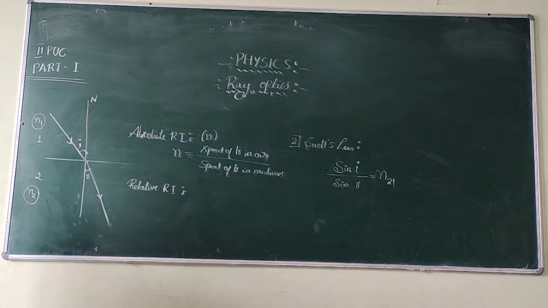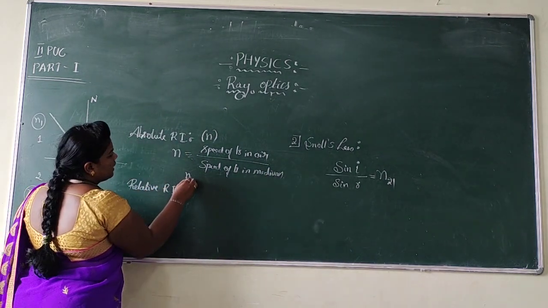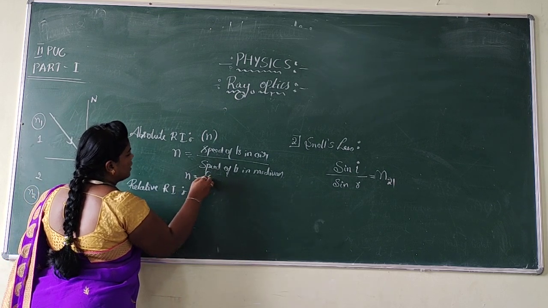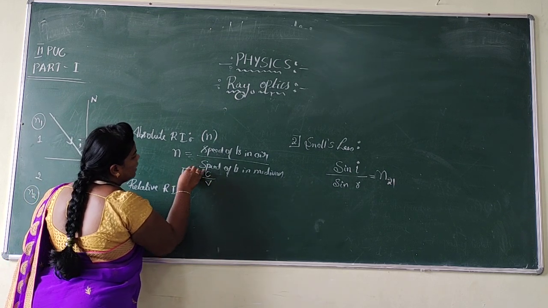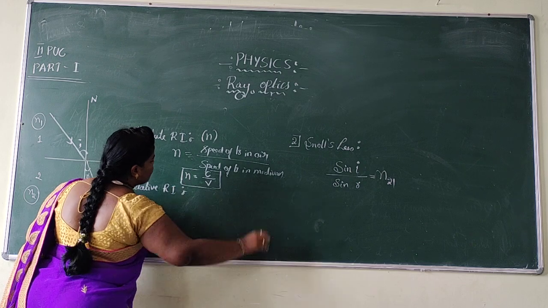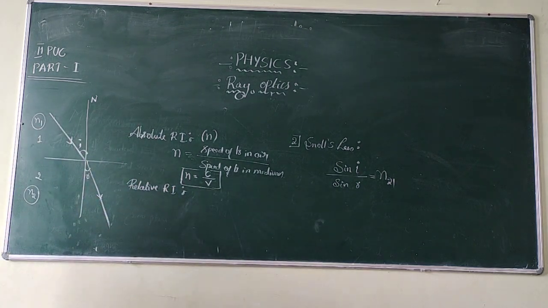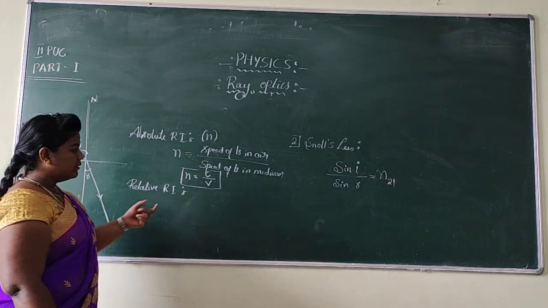Right. So you know that the speed of light in air is represented by c and the speed of light in medium is represented by V, because from your first PUC the velocity or the speed is represented by the letter V.